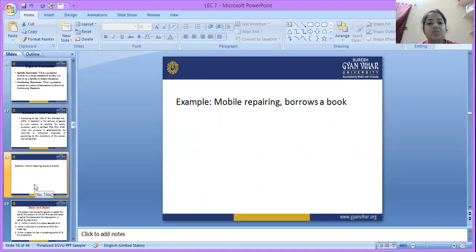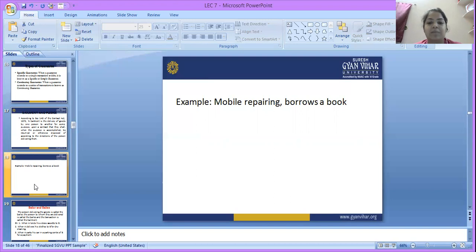The purpose here is repairing, and person A needs to pay the repairing charges to person B. So the person is responsible to return the goods in the same manner he received them. Okay,